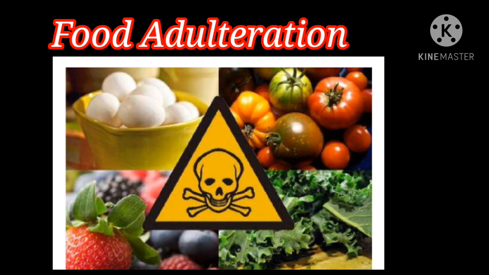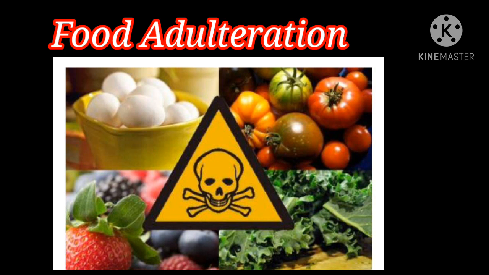Clear? So, some of the common adulterated foods are milk and milk products, cereals, pulses, coffee powder, tea powder, turmeric powder. Clear? What is adulteration? Adulteration is defined as the addition or subtraction of any substance to or from the foods.